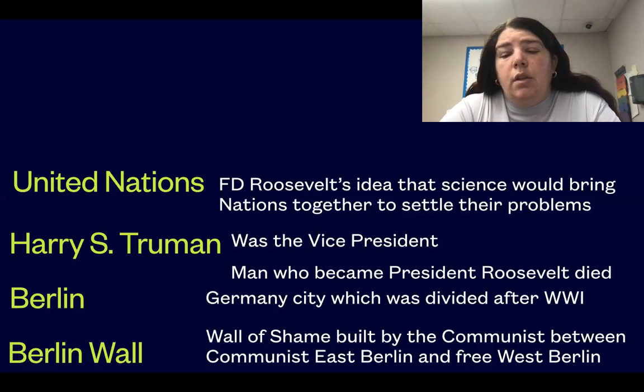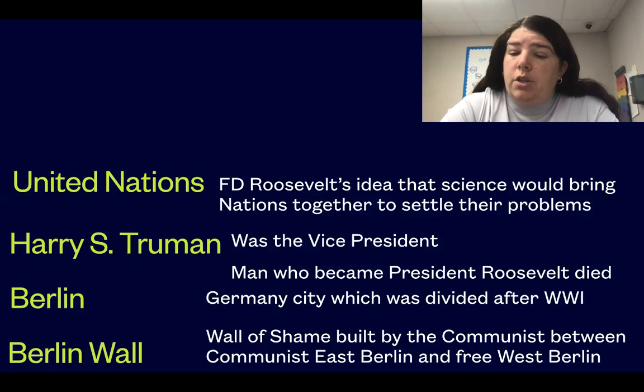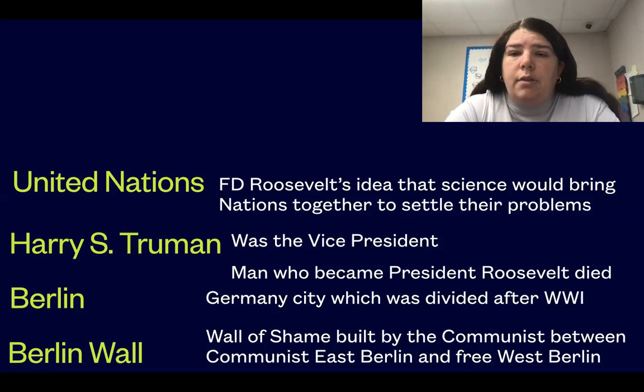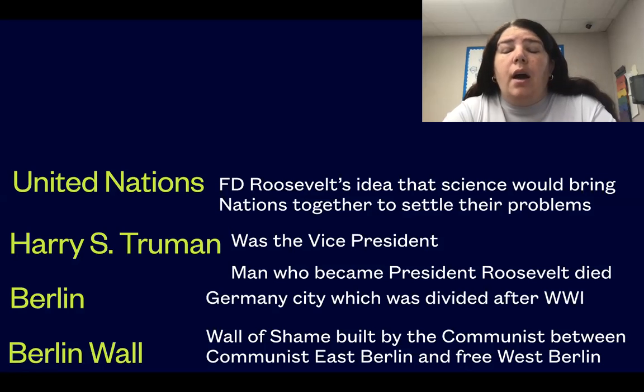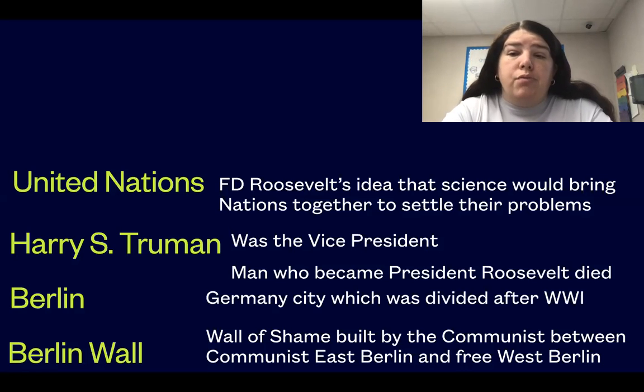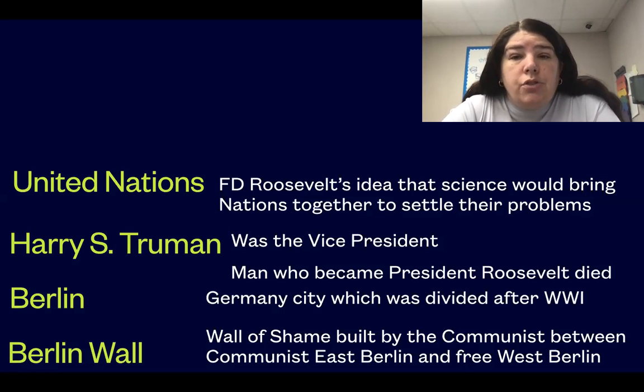Half of Germany went to the United States and Great Britain. And we both decided that we were going to let those people be free. It was going to be a free country, right? But the people who got the other half of Germany was the Soviet Union. Remember, that's Russia. Remember also that Russia was a communist country, okay? And communists don't believe in that freedom. So Russia, a communist country, they have the city of Berlin.